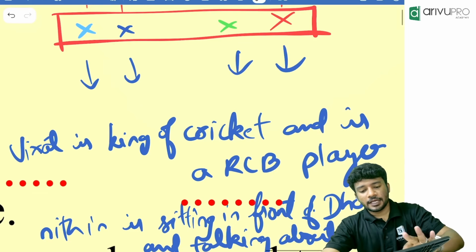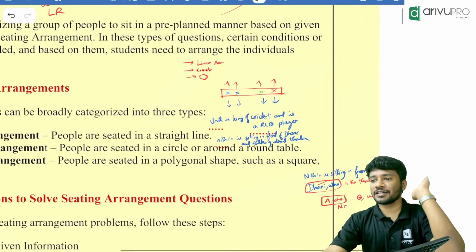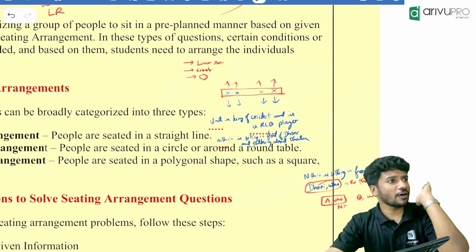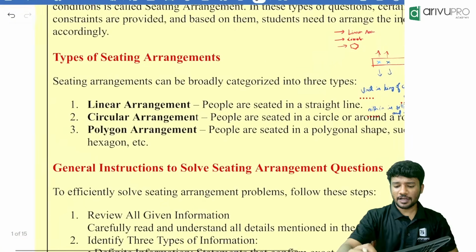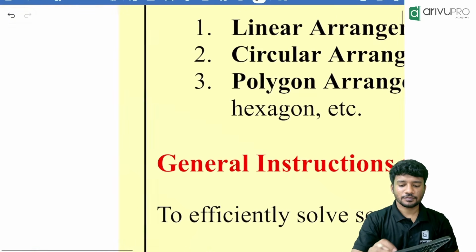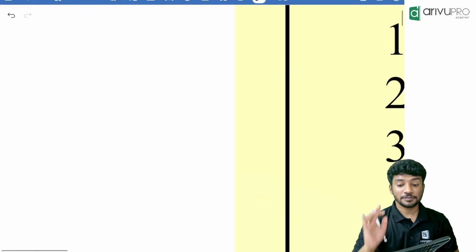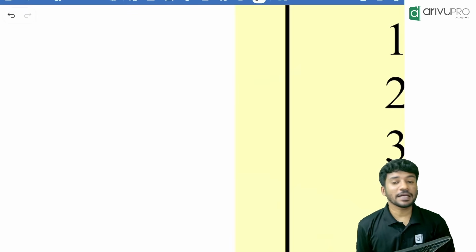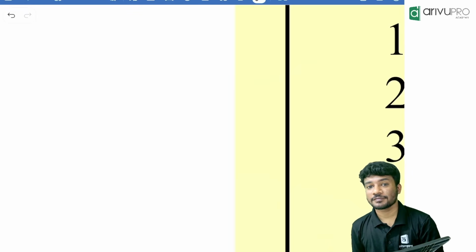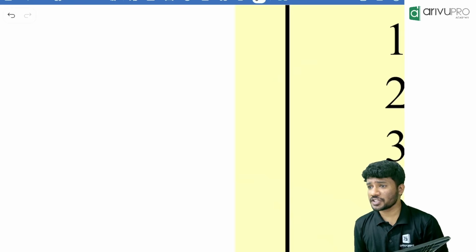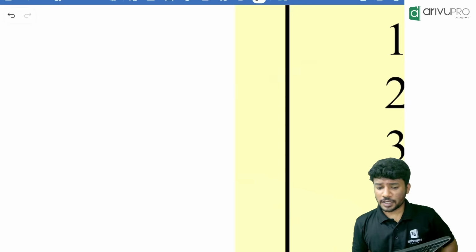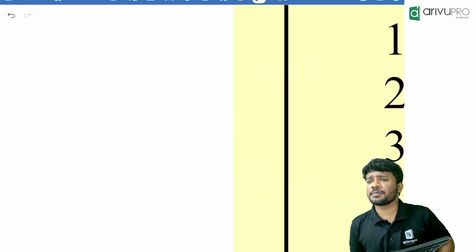Now, can we start? Base is done, right? Everyone understood the basics? Everyone got it? Pakka? Online everyone understood? Now, we are going to the first one. Linear arrangement. What do you mean by linear arrangement? Any idea? When people are sitting in a straight line, it is called what? Linear arrangement. What if people are sitting at a circular table?